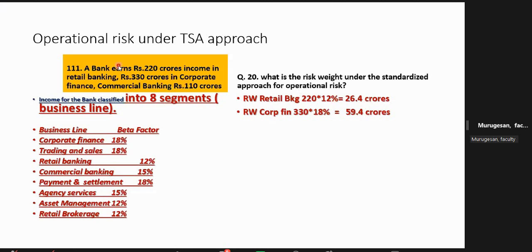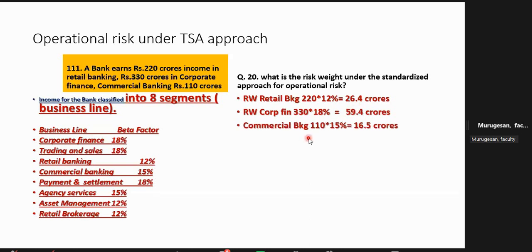Now, corporate finance, they are earning 330, but the 330 is not guaranteed. Some loss is likely. How much loss? Corporate finance means 18%. So 59.4 crore may become a loss. So this is the risk weight. This is the risk. Risk means loss. This may become a loss.